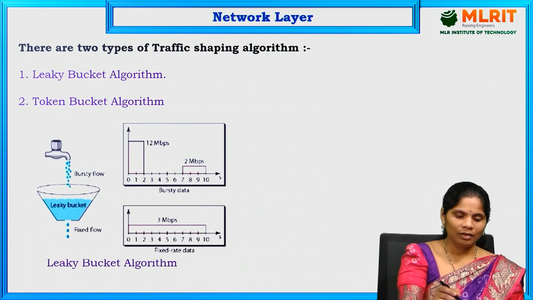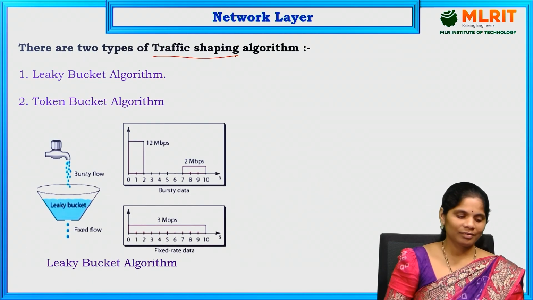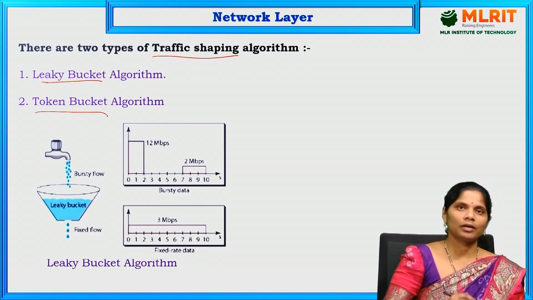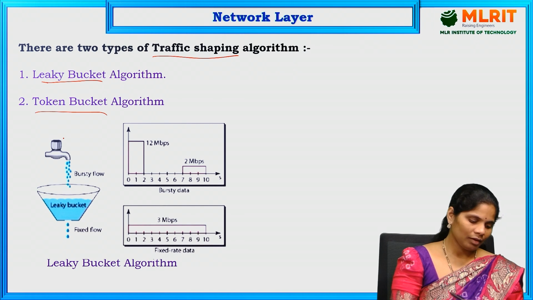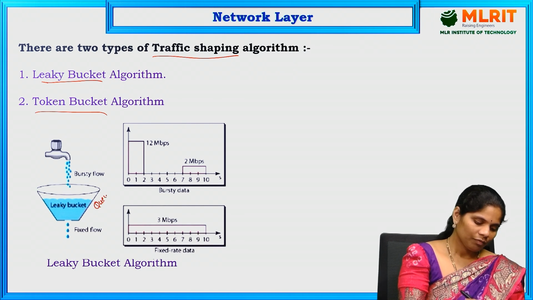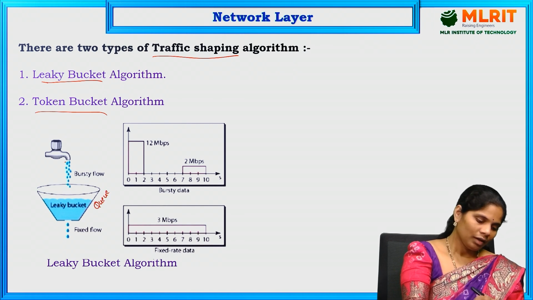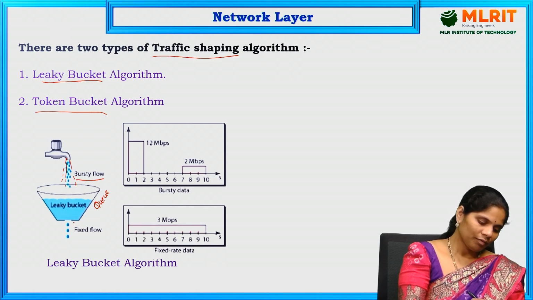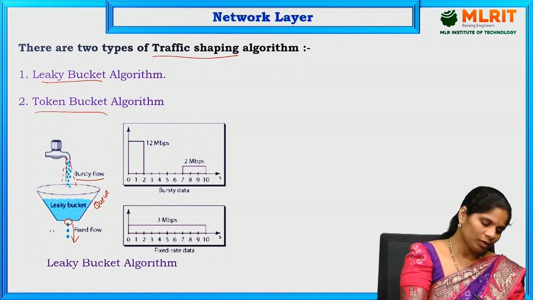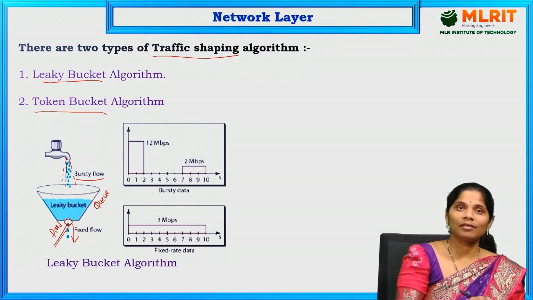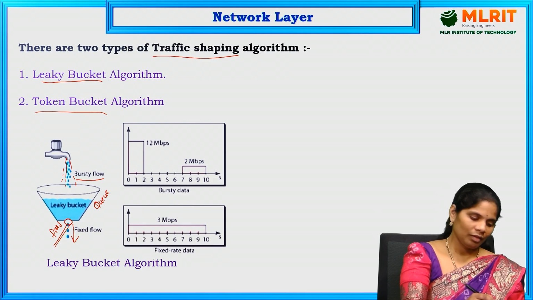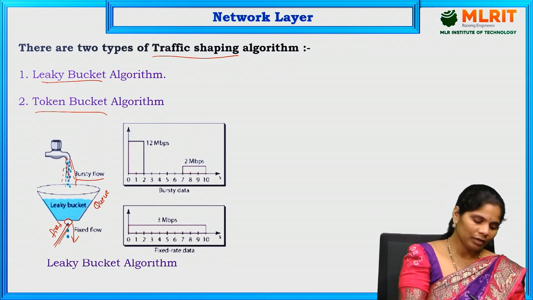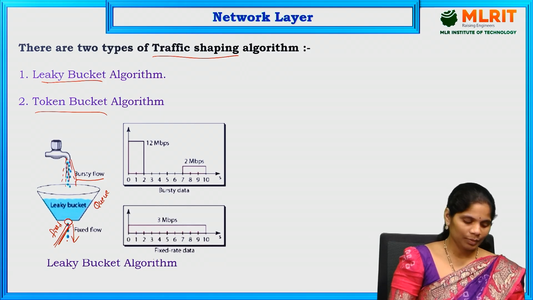And the next one is traffic shaping. Traffic shaping we already discussed, right? There are the leaky bucket and token bucket algorithms. In the leaky bucket, here the tap is there, and this is the queue. Whatever data we fill into the bucket is the bursty flow. Whenever it comes out, it is a fixed flow, because the hole is fixed. We already discussed this in previous sessions, in congestion control algorithms. The bursty flow has to be regulated into a fixed flow. That is the leaky bucket algorithm.